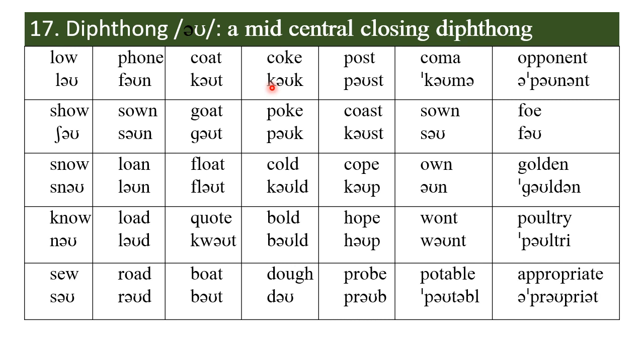You're going to hear many Nigerians pronounce coke, poke, cold and post with a monophthong instead of a diphthong. You can take your time to practice this sound so you can master it in your speech. The next diphthong is ear.